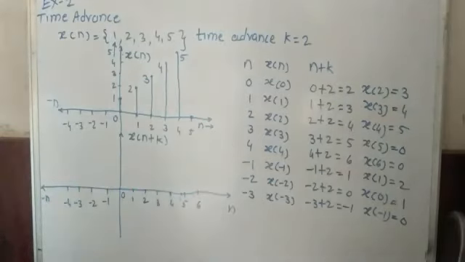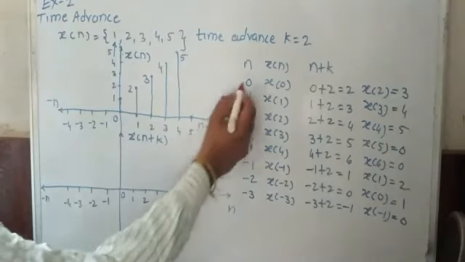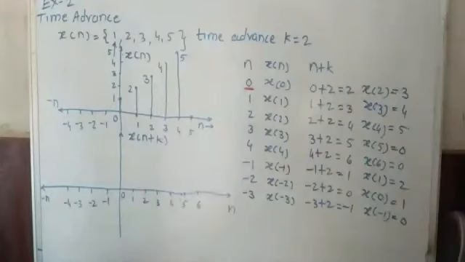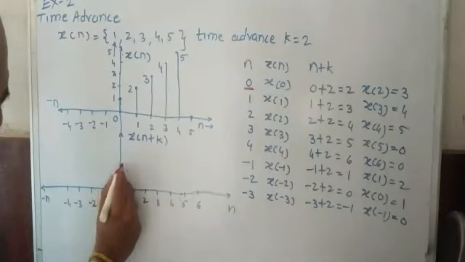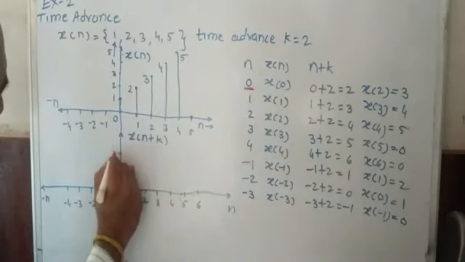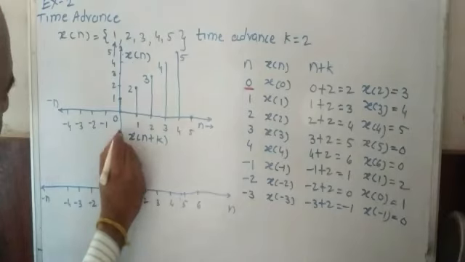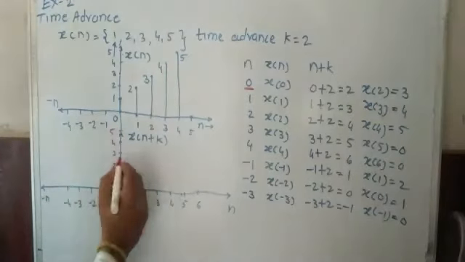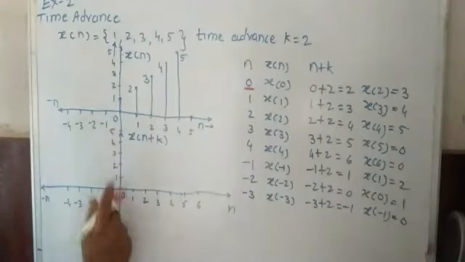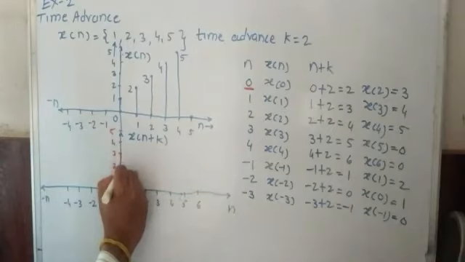So our table and our graph both are prepared. Now from the table we will put all the values. Now look, for n is equal to 0, what value did we get here? We got 3. So I am marking it here. This is 1, this is 2, this is 3, this is 4 and this is 5. Now let us mark them one by one. At n is equal to 0 I got 3, so that's why I mark it here.